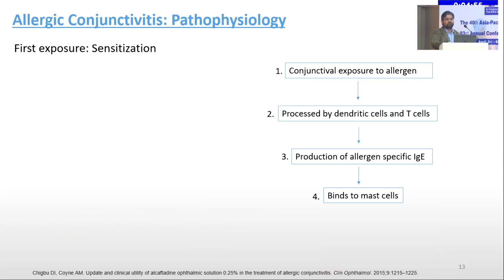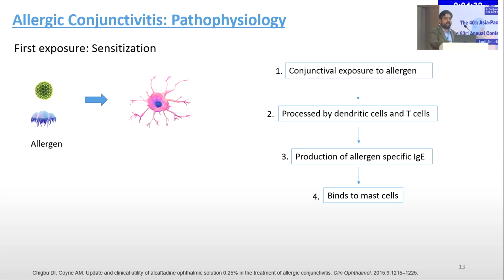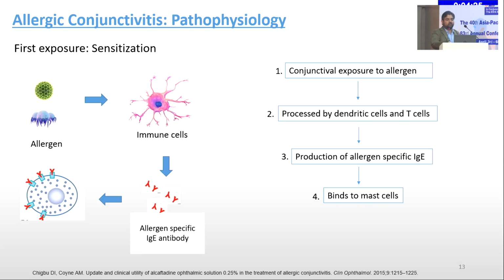So what is the pathophysiology? First is the first exposure of allergen to the eye, which causes sensitization. As you can see, the allergen is processed by dendritic cells as well as T cells. These are the immune cells that first process the antigens. These dendritic cells and T cells release specific IgE antibodies. These IgE antibodies bind to the inflammatory mast cells. So this is the process which occurs on the first exposure of the antigen to the eye.